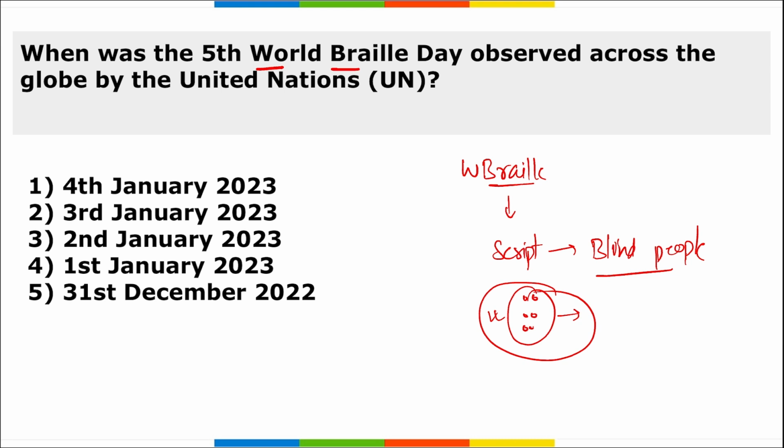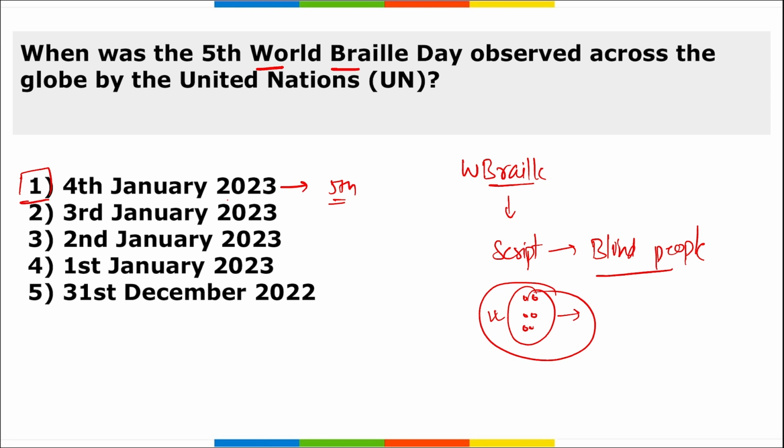Recently, on Louis Braille's birth anniversary, we observed this Braille Day. So World Braille Day was observed across the globe when? On 4th of January 2023. And this was the 5th edition of the Braille Day.